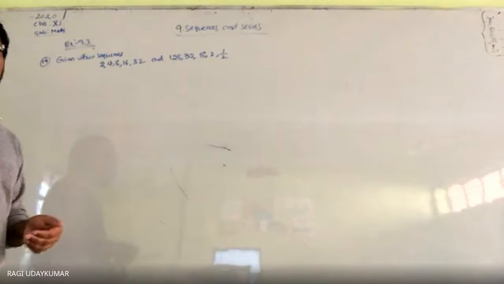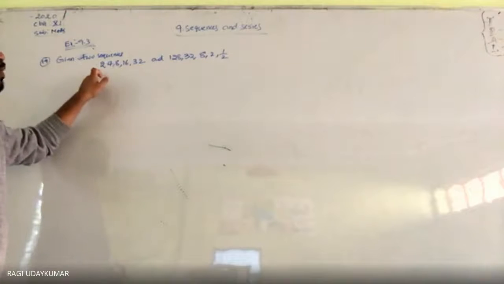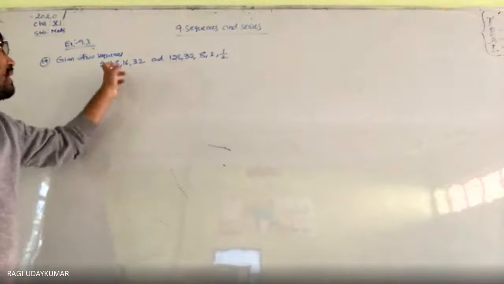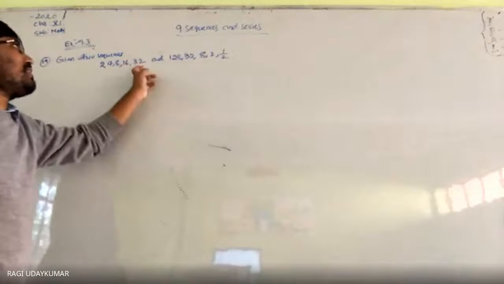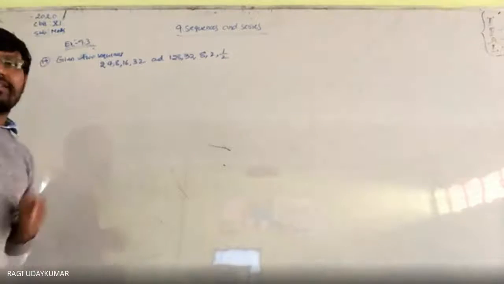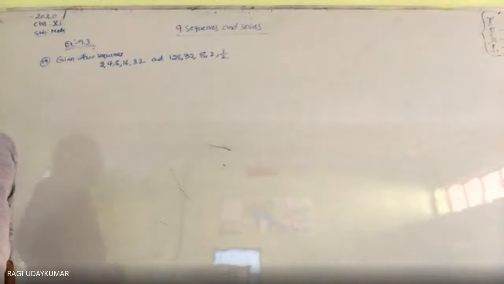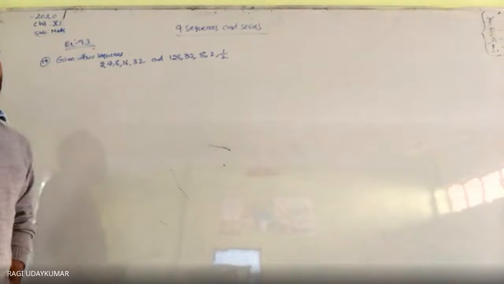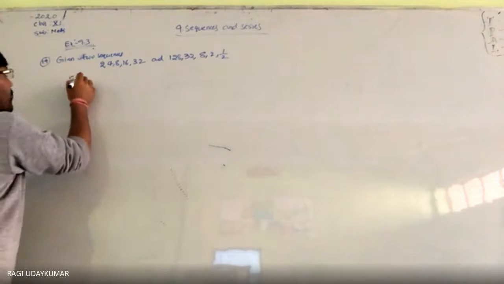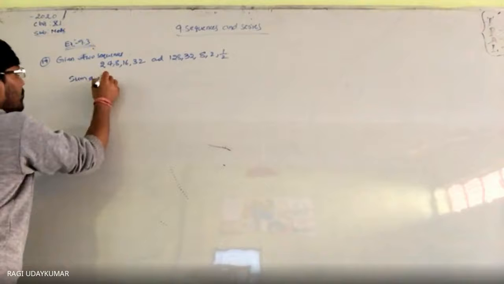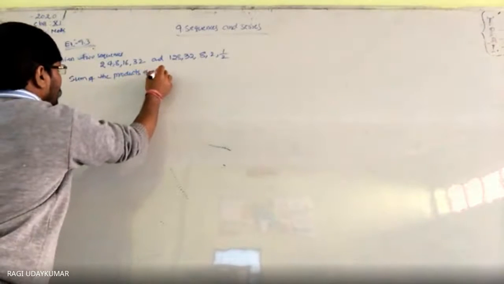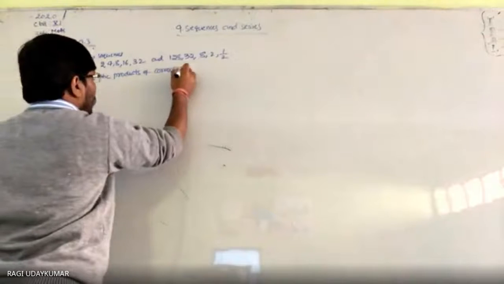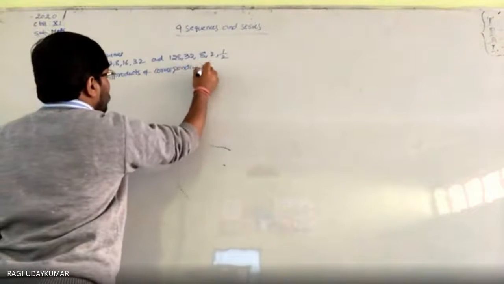Sum of the products of the corresponding terms. प्रोडक्ट बोलते, ये इससे मल्टीप्लाई करना है, 4 इससे मल्टीप्लाई करना है, 8 इससे मल्टीप्लाई करना है, 16 इससे मल्टीप्लाई करना है, 32 इससे. So like this you need to multiply the terms and their sum you have to find out. Sum of the products of corresponding terms.